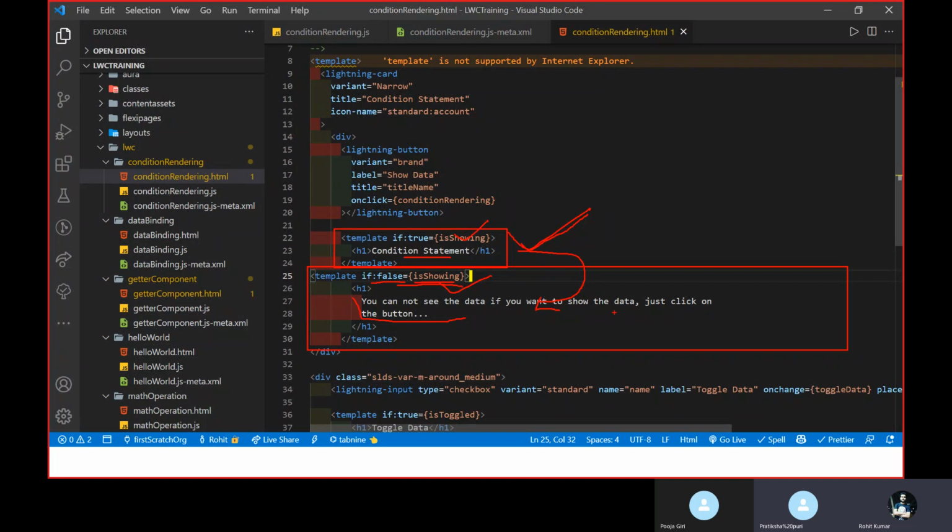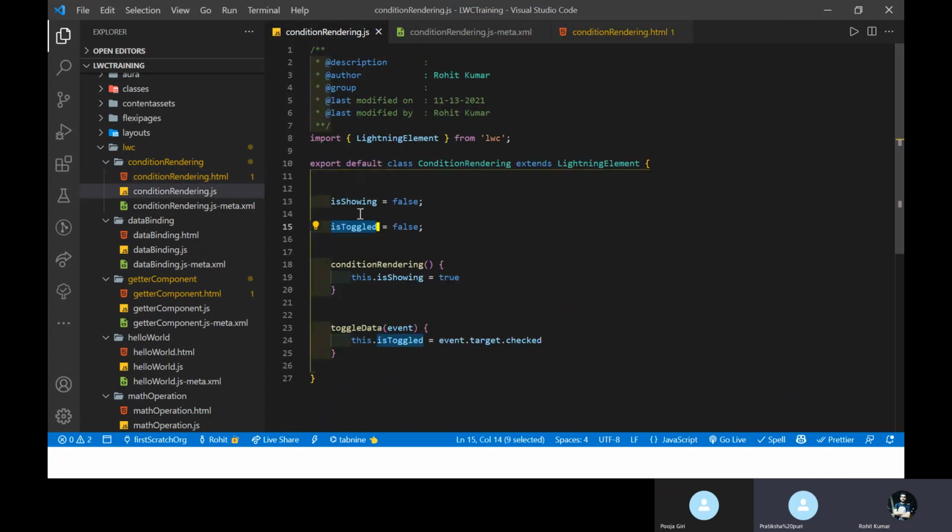But in JS you have given isToggle, so will it check the true value first? No, it's showing false first time. In conditional rendering, this is about the button click. I am talking only about loading time, the first time, not the button click.